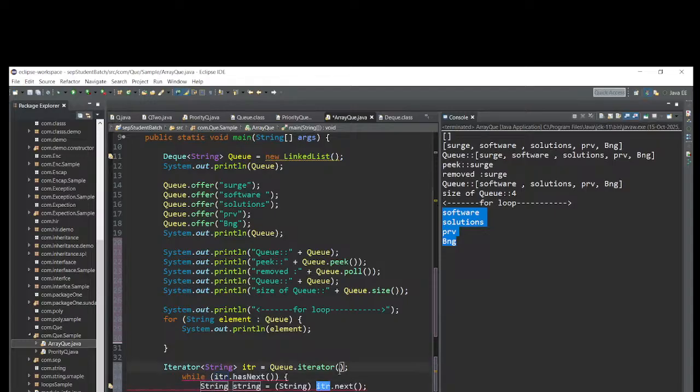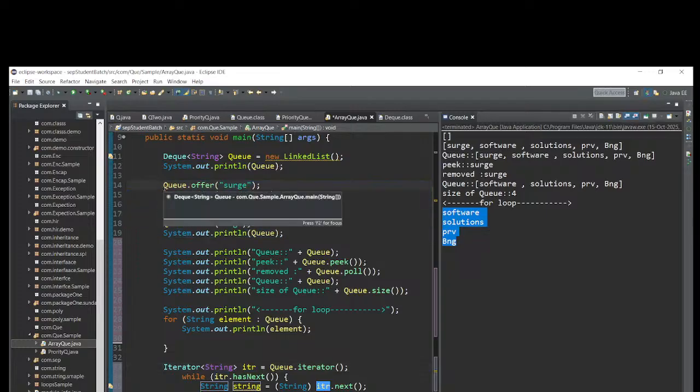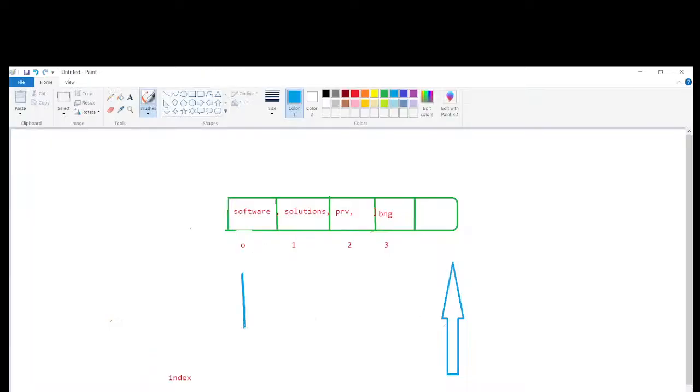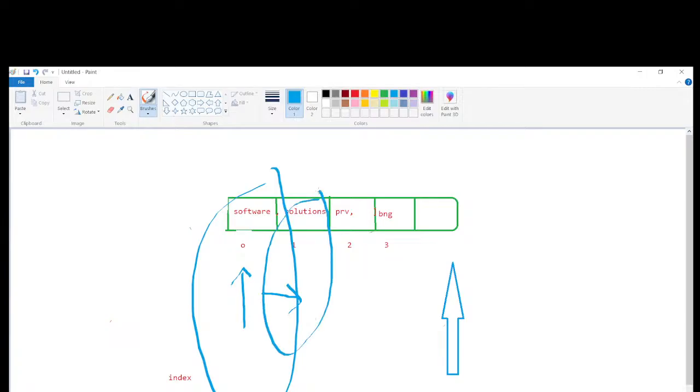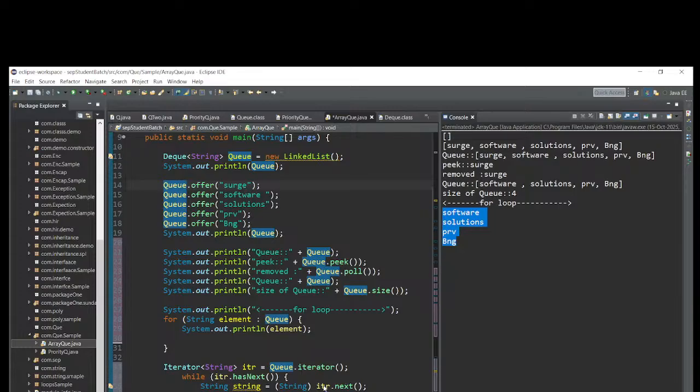See now, iterator is my reference variable. The IDE will take the reference variable of iterator automatically. itr dot hasNext. What will hasNext do? It will iterate one after one. Same concept: the cursor starts from here and checks if an element is available. It will print. Again it will move towards the right side. Then it will check whether any element is available. It will print. Again the next one.